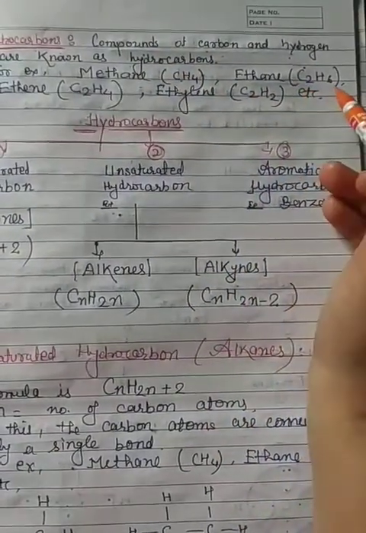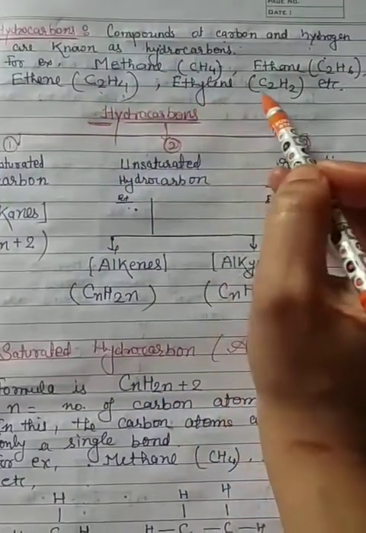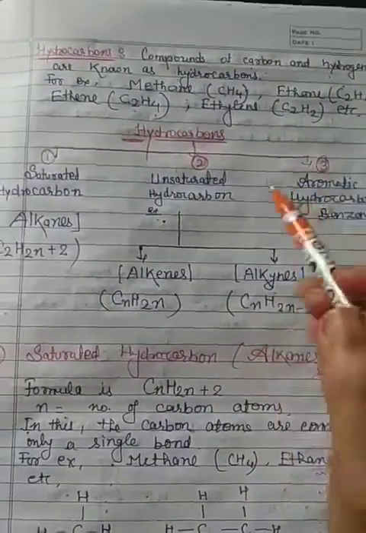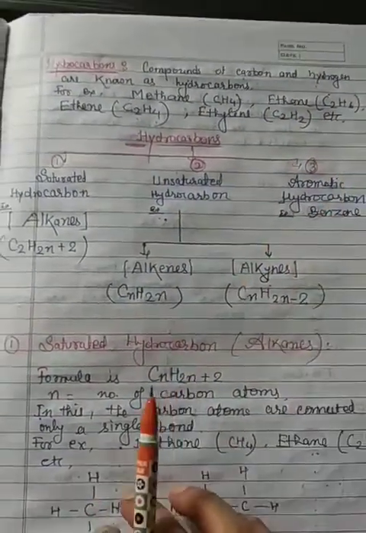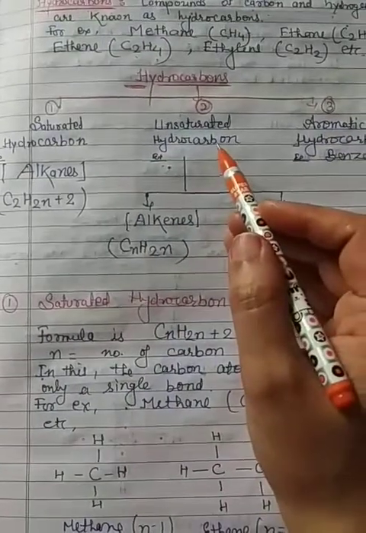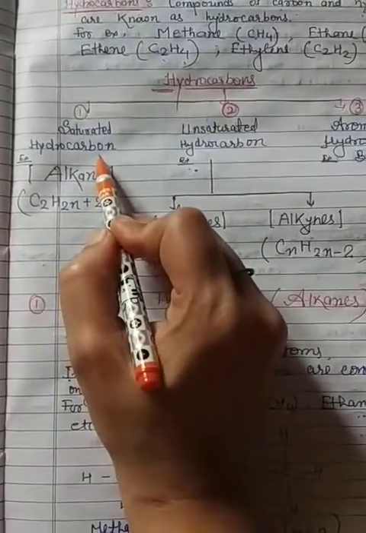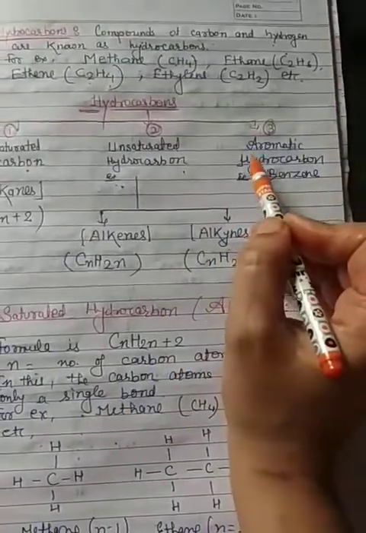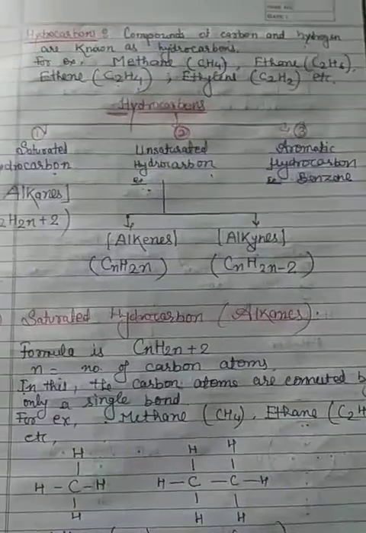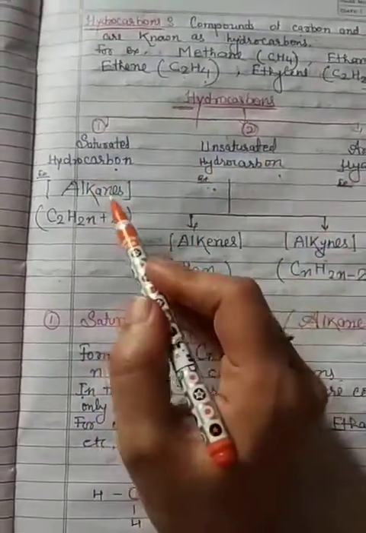Ethane, C2H6, again hydrogen and carbon. Ethene, C2H4, ethyne, C2H2, etc. So compounds made from carbon and hydrogen are known as hydrocarbons. Now hydrocarbons are classified into three groups: saturated hydrocarbon, which means stable, unsaturated hydrocarbon, and aromatic hydrocarbon. We will discuss only saturated and unsaturated.